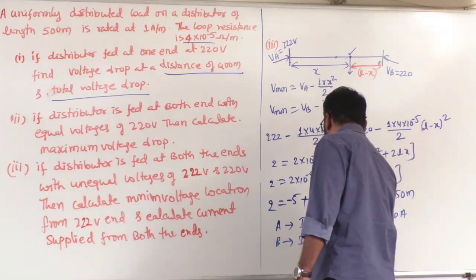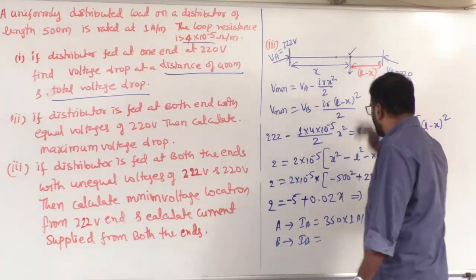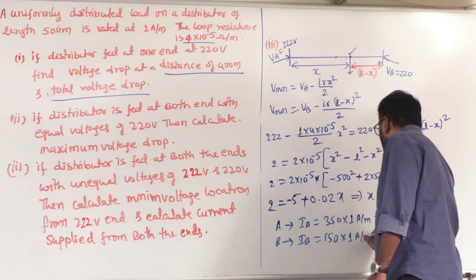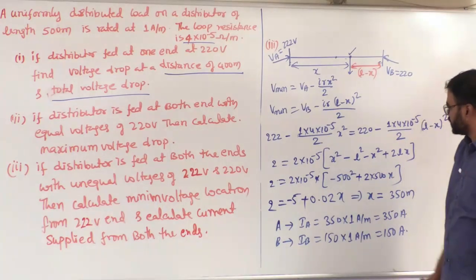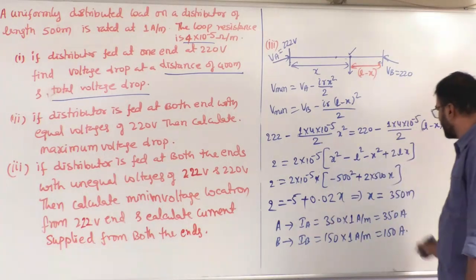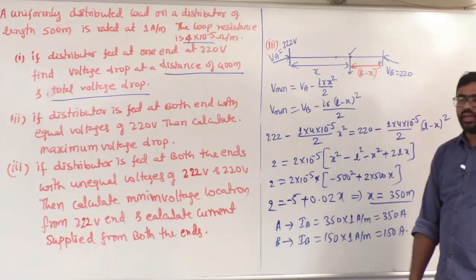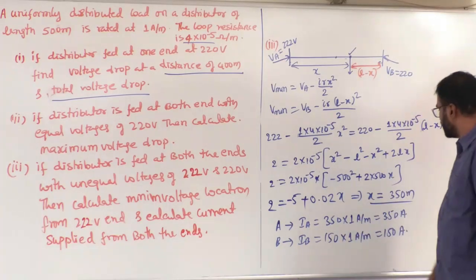Now the current supplied from the B side, IB. If this is 350, this is 150, because the total length is 500. So 150 into 1 ampere per meter is 150 amperes. So that is the answer for the third question. The x is at 350 meters. Current supplied from A is 350 amperes, and current supplied from B is 150 amperes.